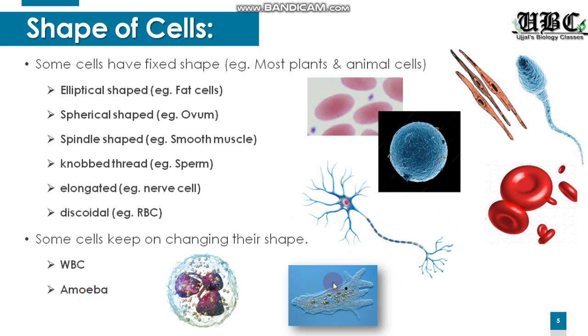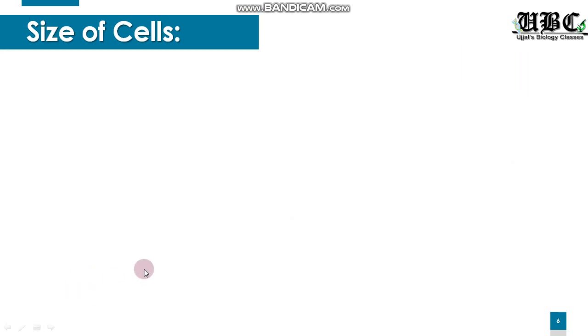Amoeba, as and when it sources its food, moves and changes its structure, and hence the shape of the cell changes constantly according to the need of the organism. So here is a quick revision: elliptical, spherical, spindle shaped, knobbed thread, elongated, discoidal. These are cells which have a fixed shape, and the cells which do not have a fixed shape are the white blood cell and the amoeba.